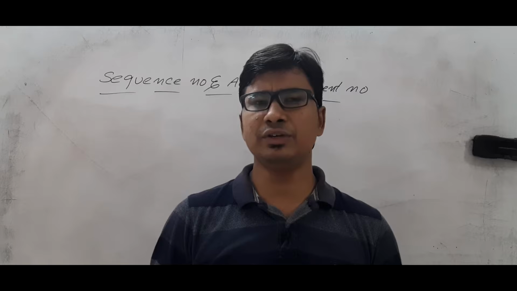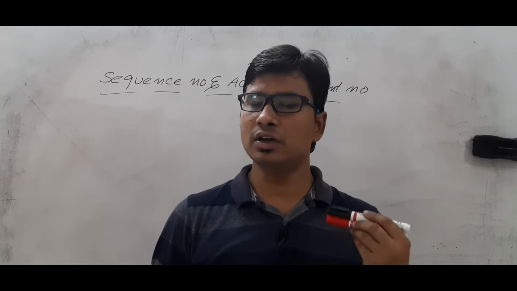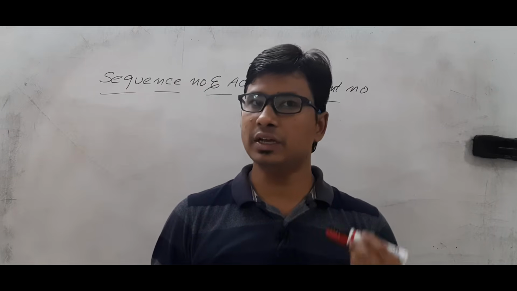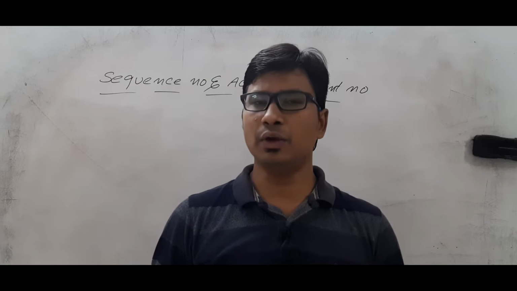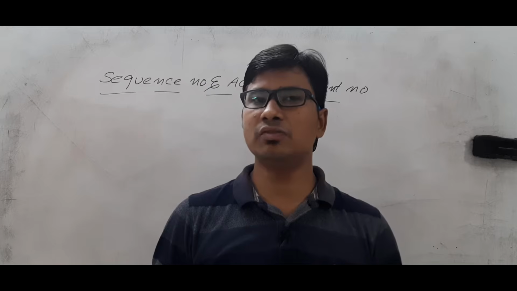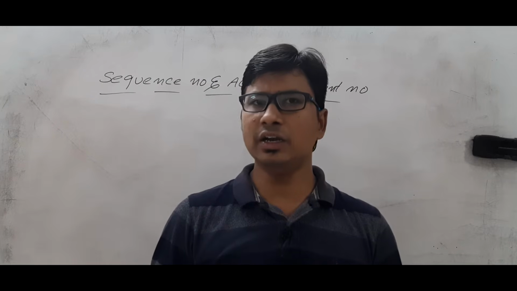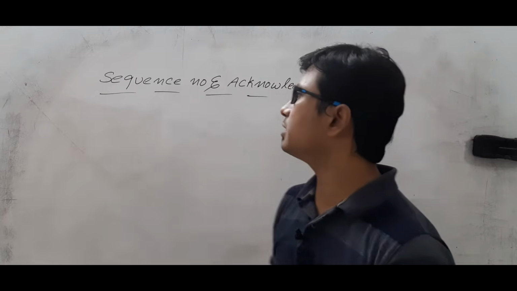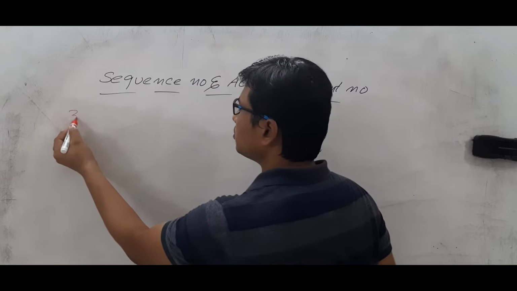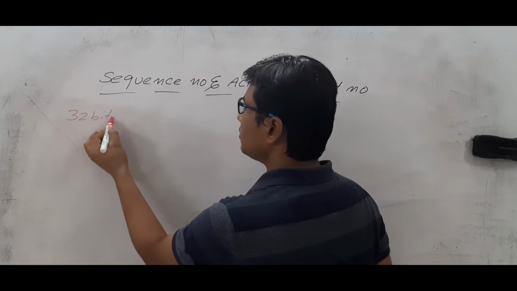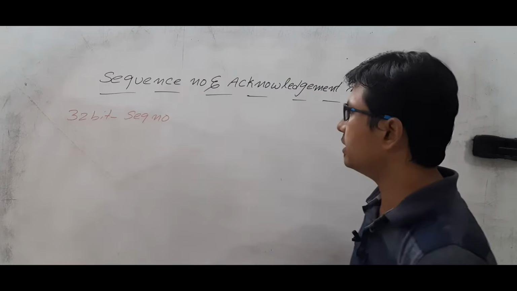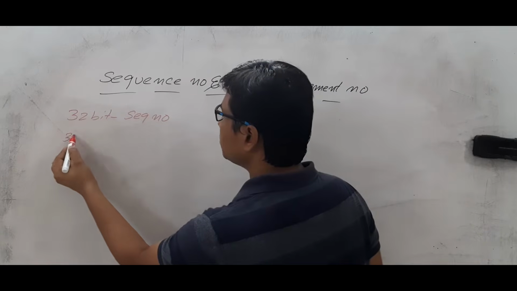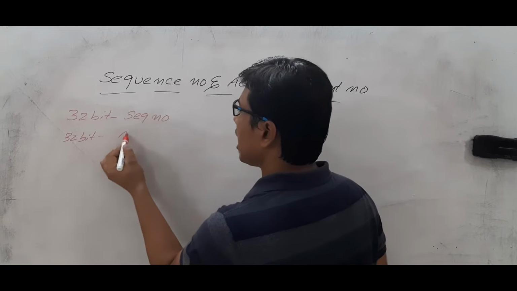In the last video, I discussed the source port and destination port in the TCP header format in detail. In this video, I want to discuss the sequence number and acknowledgement number in detail. As you already know, the sequence number will occupy 32 bits. Am I right? Sequence number will occupy 32 bits in the TCP header format. Similarly, 32 bits are allocated for acknowledgement.